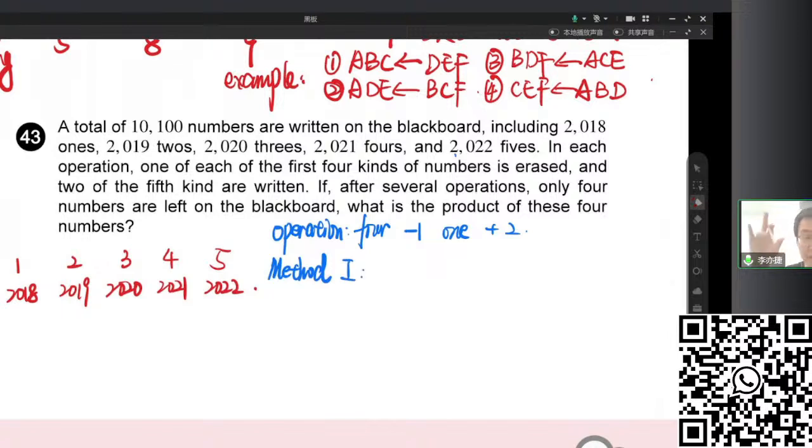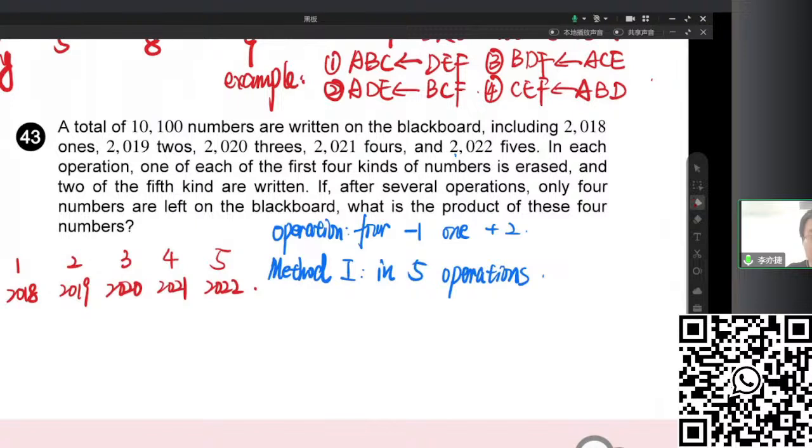Because each number can be added to or removed, maybe we can find a pattern. So in each set of 5 operations: first, we add 2 to the ones and remove from 2, 3, 4, 5.